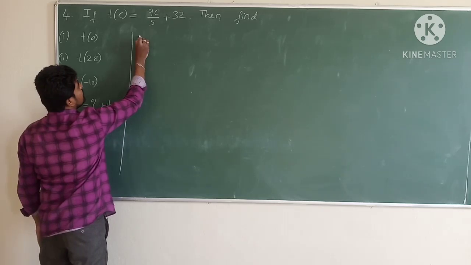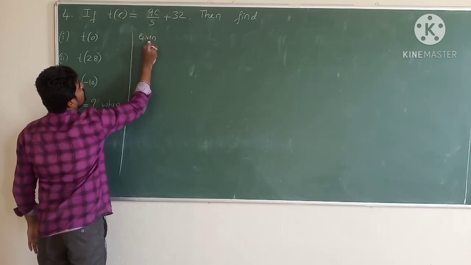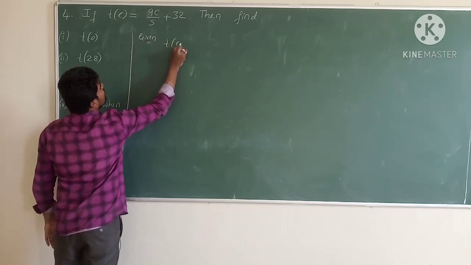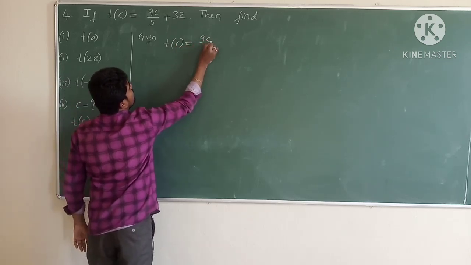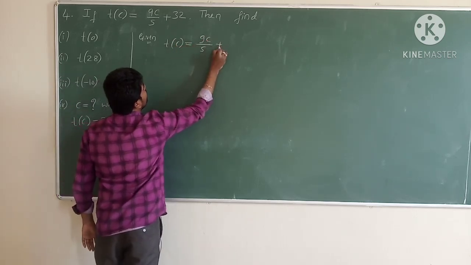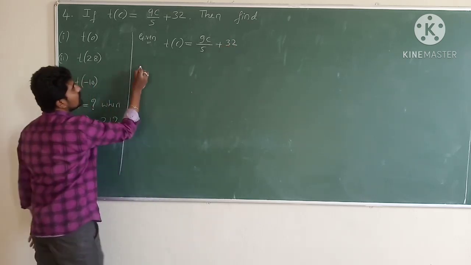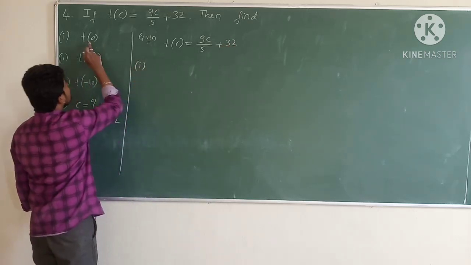So first, what has he given? The value of t of c is equal to 9c divided by 5 plus 32. Now the first question. The first question is t of 0.